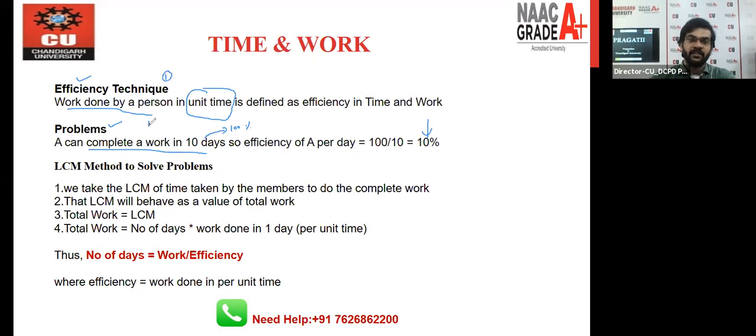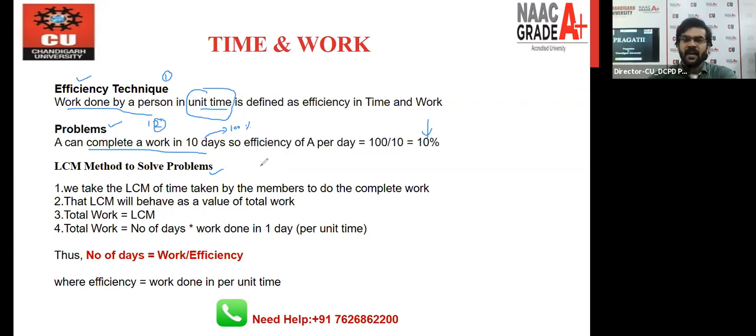Number two, we have already discussed one example on efficiency, right? That is unit time, right? Number three, we will use the LCM approach today to solve each and every question based on time and work, right? So what does it mean, the LCM method approach?